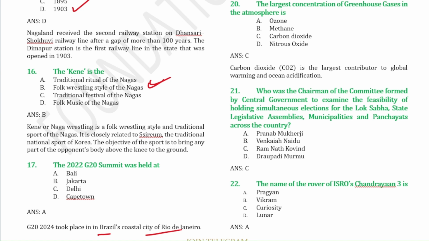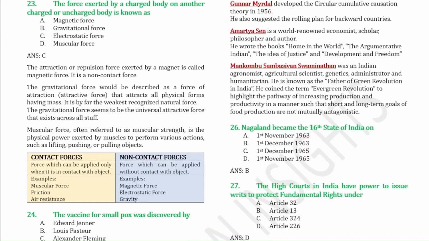Who was the chairman of the committee formed by the central government to examine the feasibility of holding simultaneous elections for the Lok Sabha, state legislative assemblies, municipal committees, and then panchayat across the country? So it was Ram Nath Kovind. The name of the rover, this is from current affairs, so I don't think they will repeat this question.